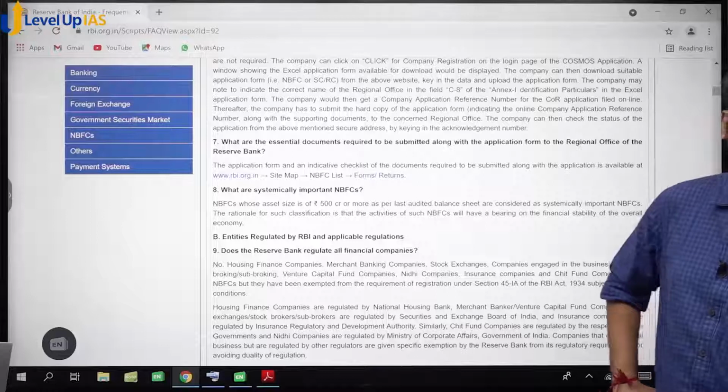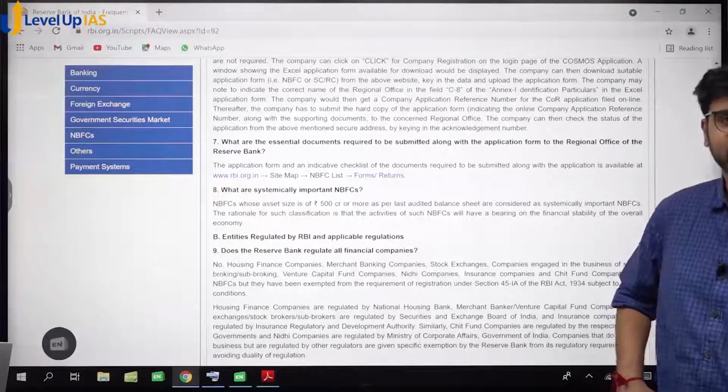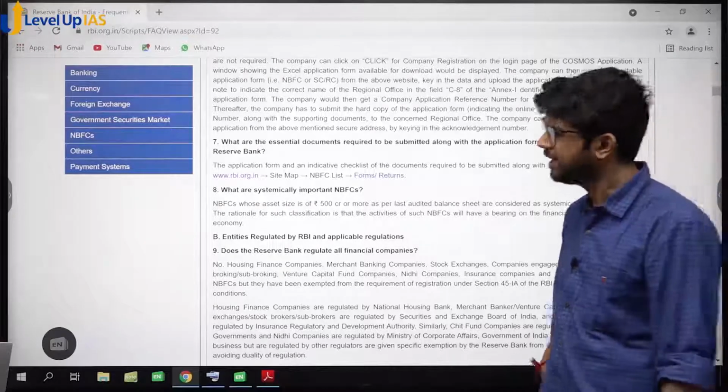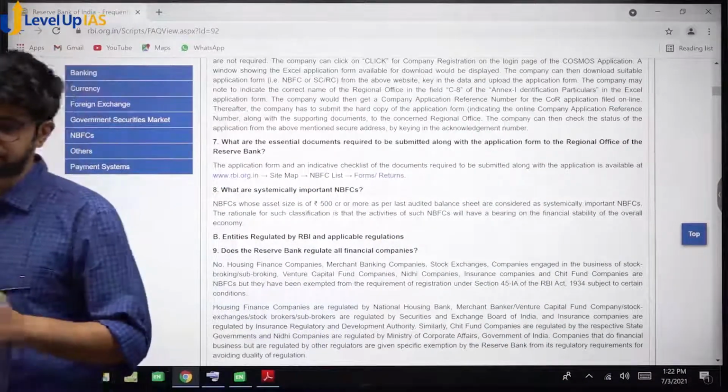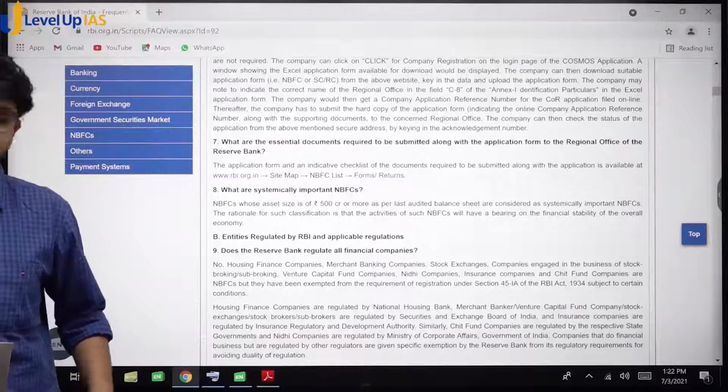But do you realize that we are reading the RBI website and understanding a lot of things? It is direct, the original source to read.